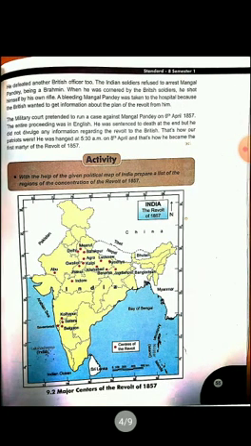The Indian soldiers refused to arrest Mangal Pandey, being a Brahmin. Yes, so when he was confronted by the British soldiers, he shot himself with his own rifle. A bleeding Mangal Pandey was taken to the hospital because the British wanted to get information about the plan of the revolt from him.